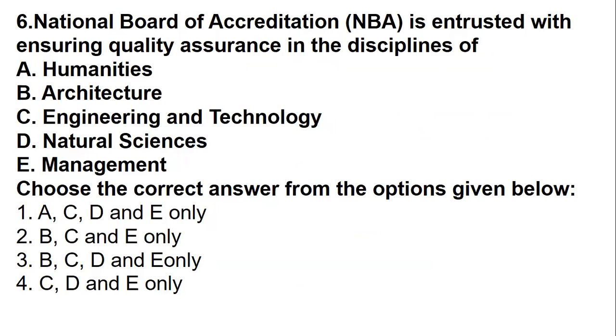Okay, coming to next, NBA is entrusted with quality assurance in which discipline? So now they are telling that there are certain disciplines. NBA is entrusted with quality in humanities, architecture, engineering, science, or management. Which qualities do they talk about from the given objectives? So whether it is humanities, architecture, engineering, technology, or natural science and management. So from the given options, see the disciplines NBA is concerned with.